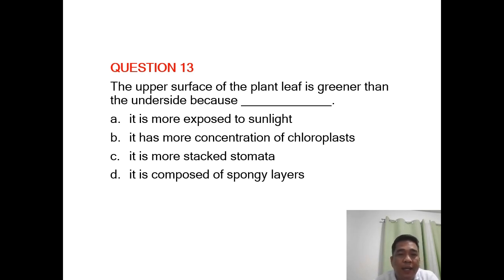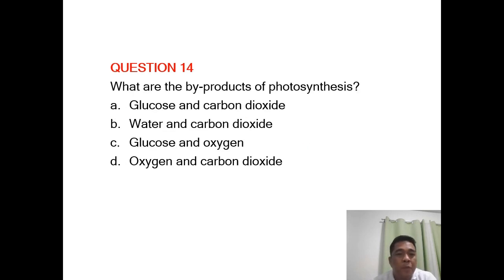So the reason why greener yung kanyang surface compared to the underside, it's because letter B, no, it has more concentration of chloroplast in the surface layer compared to that of the underside.